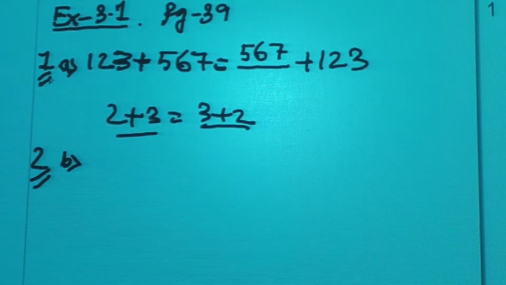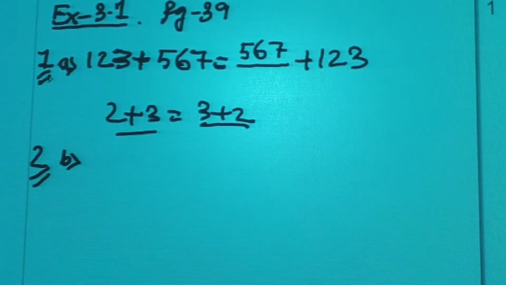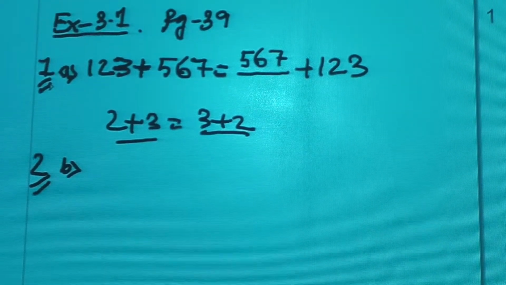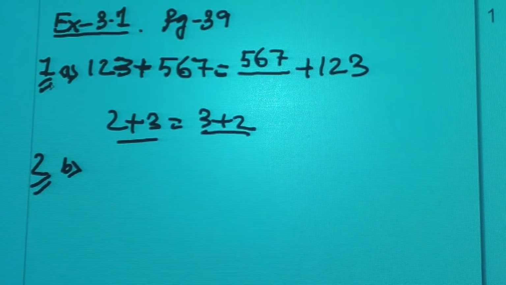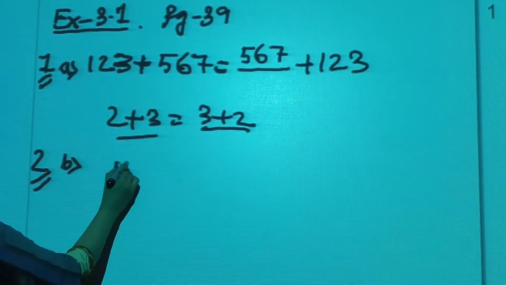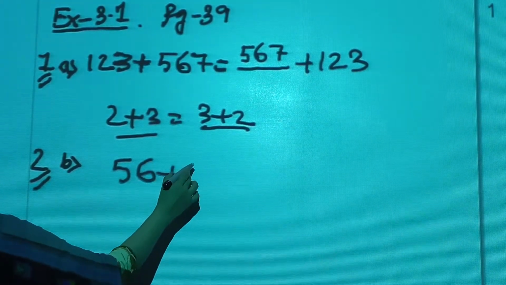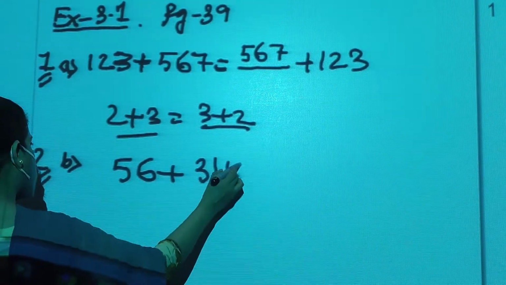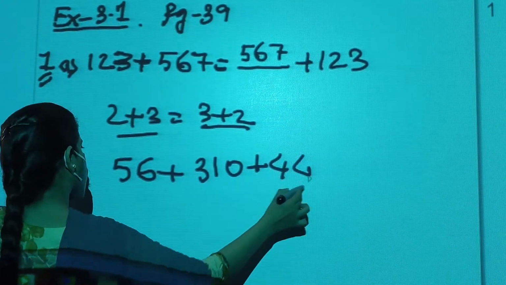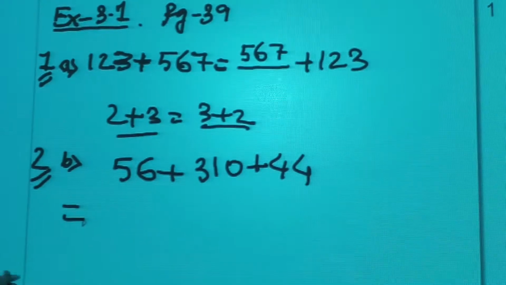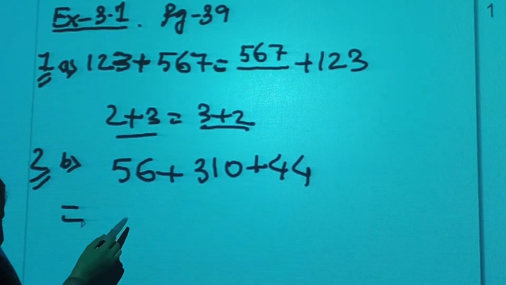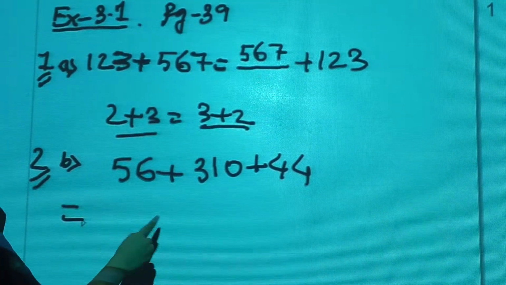Question number 2. Group the following and find the sum. Again, grouping method. Which method is it? It is the associative method. Group the following and find the sum: 56 plus 310 plus 44. We will group two numbers and then add the third number.